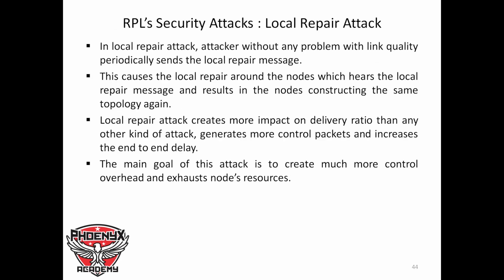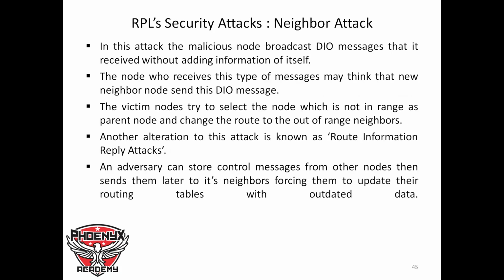Another type of attack is called local repair attack. A local repair attacker, without any problem with link quality, periodically sends local repair messages. This will cause a local repair around the node which hears the local repair message and results in the node constructing the same topology again. Local repair attack creates more impact on delivery ratio than any other kind of attack, generates more control packets and increases end-to-end delay. The main goal of this attack is to create much more control overhead and exhaust node resources.